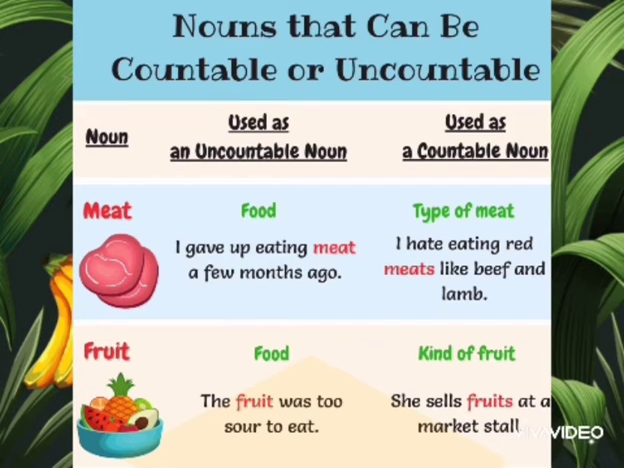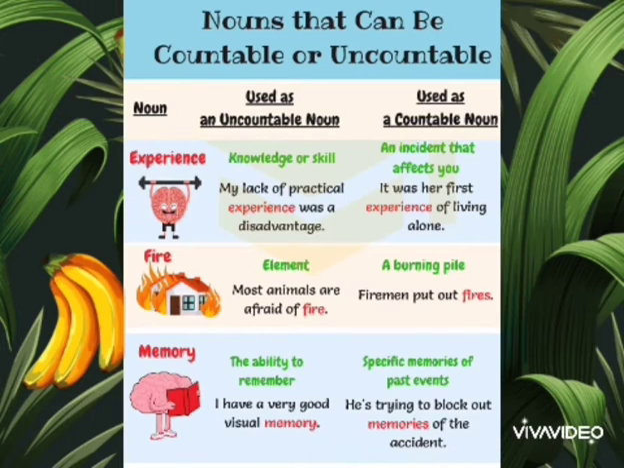Type of meat: I hate eating red meats like beef and lamb. Fruit, as a food and as an uncountable noun: the fruit was too sour to eat. And kind of fruit, used as a countable noun: she sells fruits at a market stall. So you can easily understand that there are some nouns that can be either countable or uncountable based on the circumstances or how it is used in the sentence.